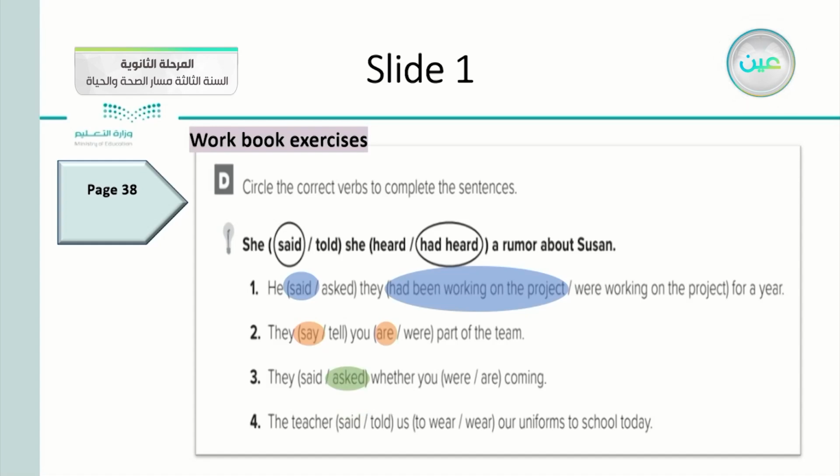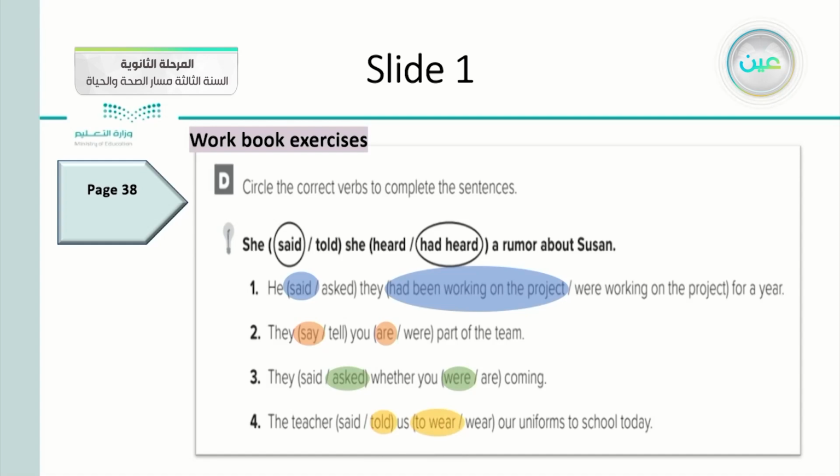So they asked whether you were coming. Number 4, the teacher said or told us to wear our uniforms to school today. What do you think about that one? We can say the teacher told us to wear our uniforms to school today.